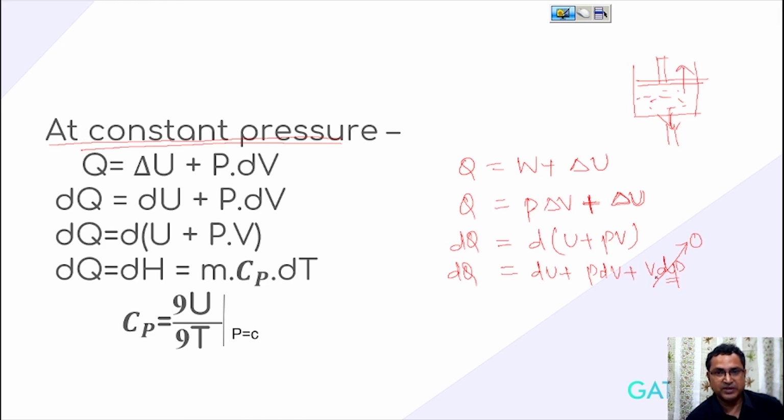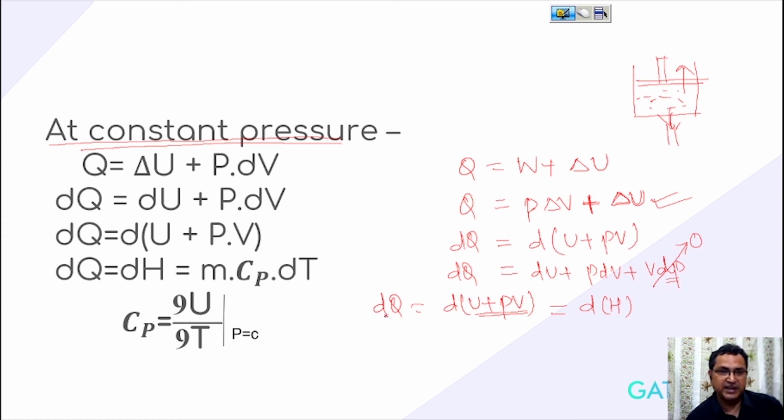So dq is equal to dU + P dV, which comes out to be d of (U + PV). As we have already discussed, U + PV is nothing but, at a constant pressure, known as enthalpy, so this comes out to be dH.